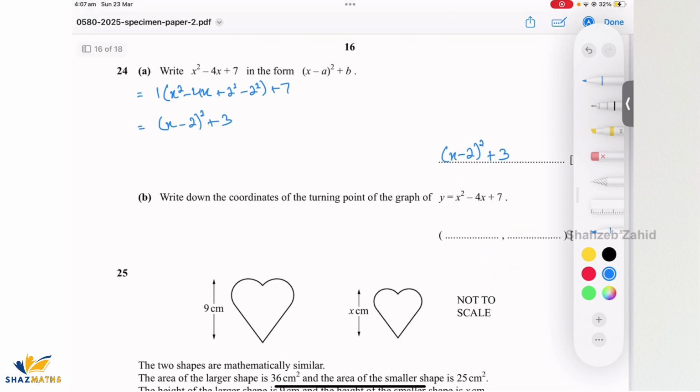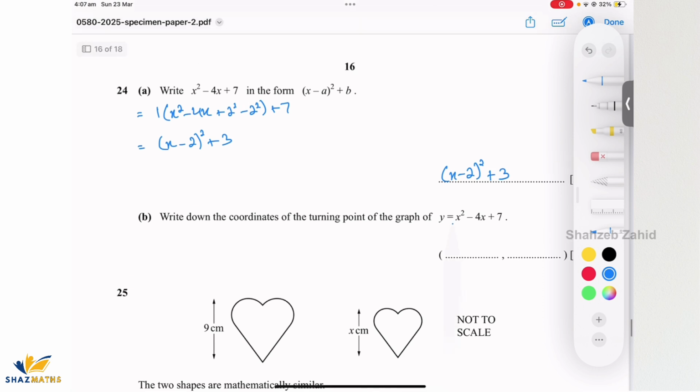Write the coordinates of the turning point of the graph. Is it the same graph? x squared minus 4x plus 7. Yes. So the turning point is 2 and 3. I can see that, right?